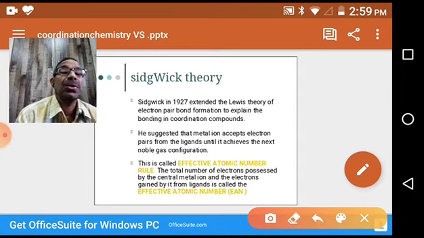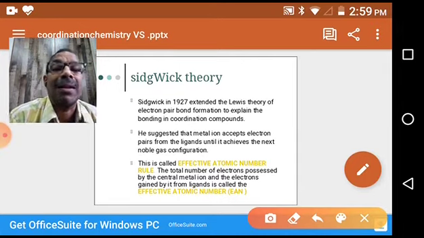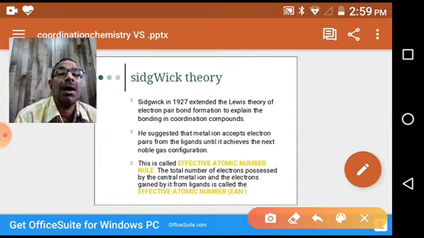As per Sidgwick, every metal ion in a coordination complex is accepting electrons from ligands. We know that ligands are the groups which form coordination bonds with metal atoms. That means each metal atom or ion is accepting electron pairs.